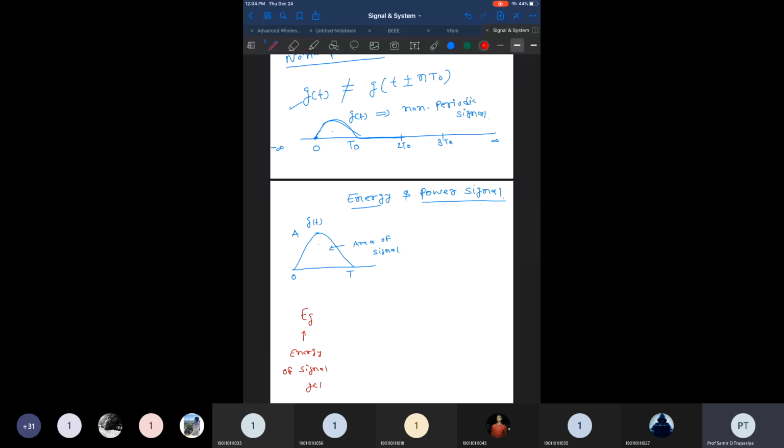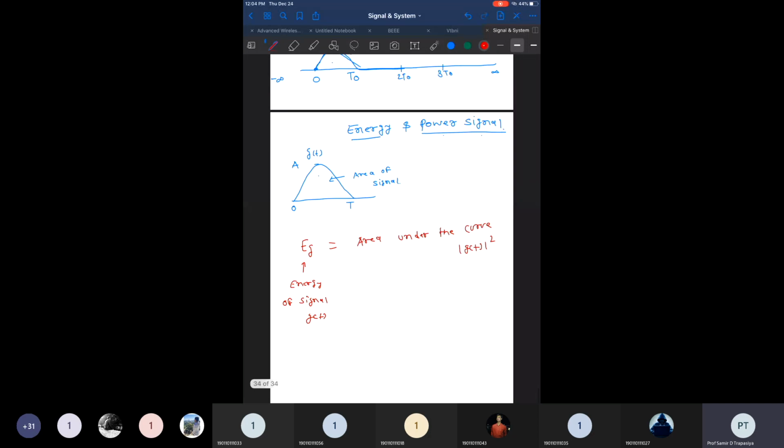That is the area under the curve g of t whole square. Why g of t whole square? Because we need only a positive number, not a negative number, right? So how do you find the area?